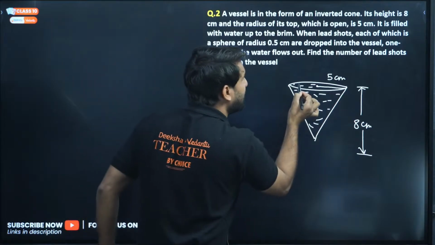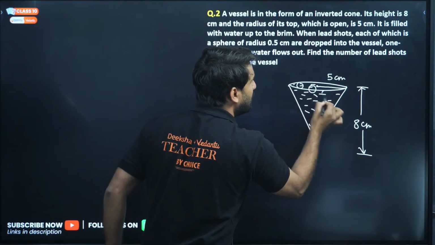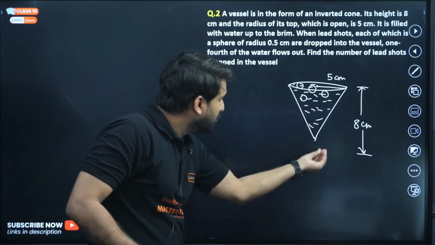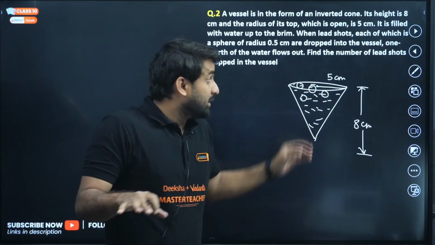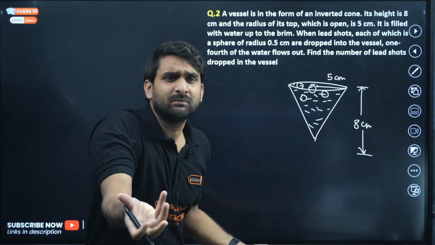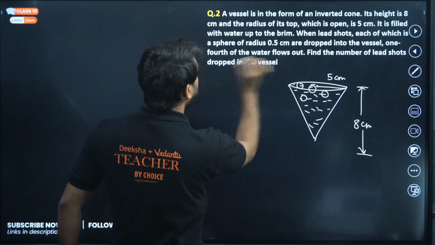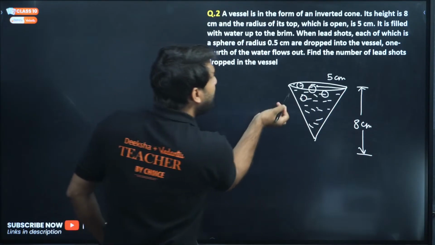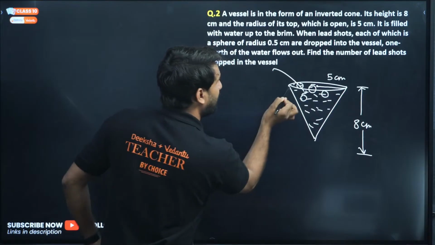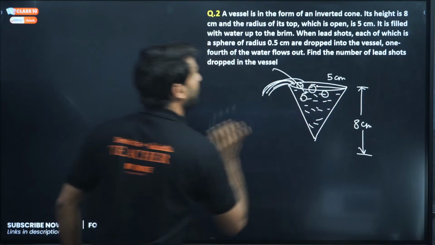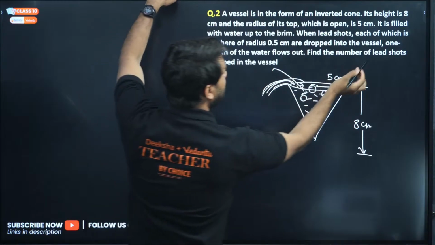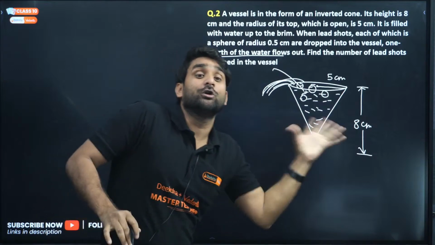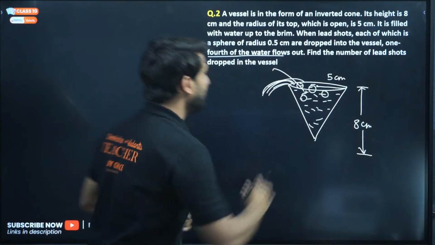So when we put a certain number of lead shots in this, I don't know how many spherical lead shots are put in the water. The number is not confirmed, so we can let it be n. All the lead shots are of a spherical shape, and when we put them inside, the water flows out. How much water flows out? 1/4 of the total volume of the cone. Is it clear? So what is the total volume of this cone?